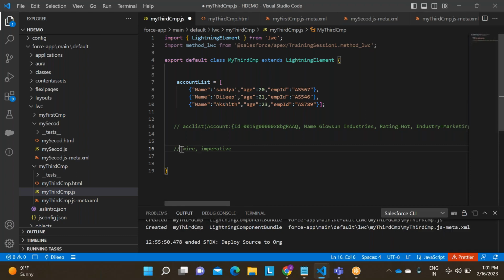Please do remember, these are interview questions. If you want to make a server side call, there are two ways. First one is wire, second one is imperative. Is this point clear, guys? Everyone, is this point clear? Please tell us yes or no.